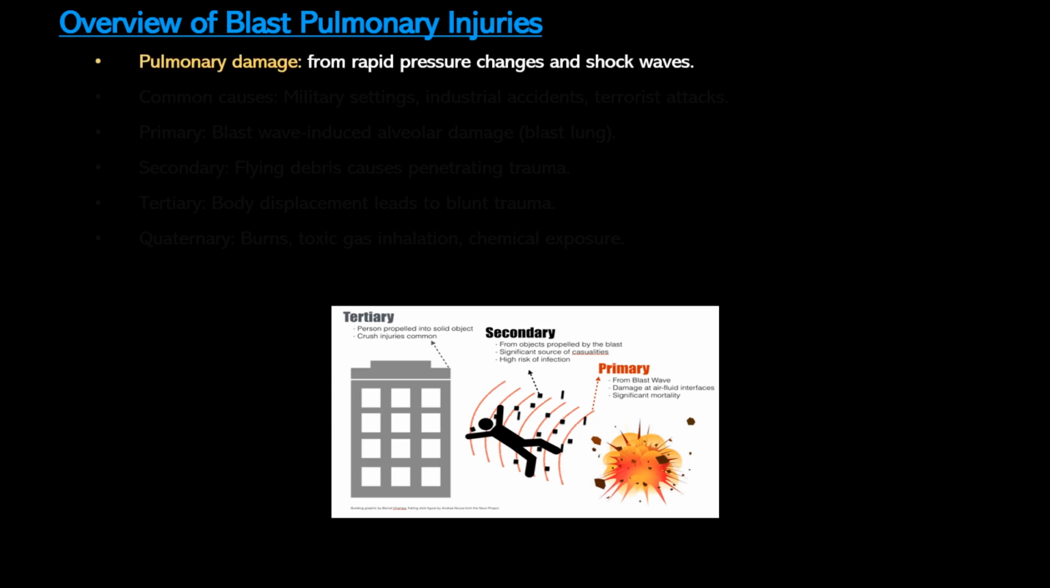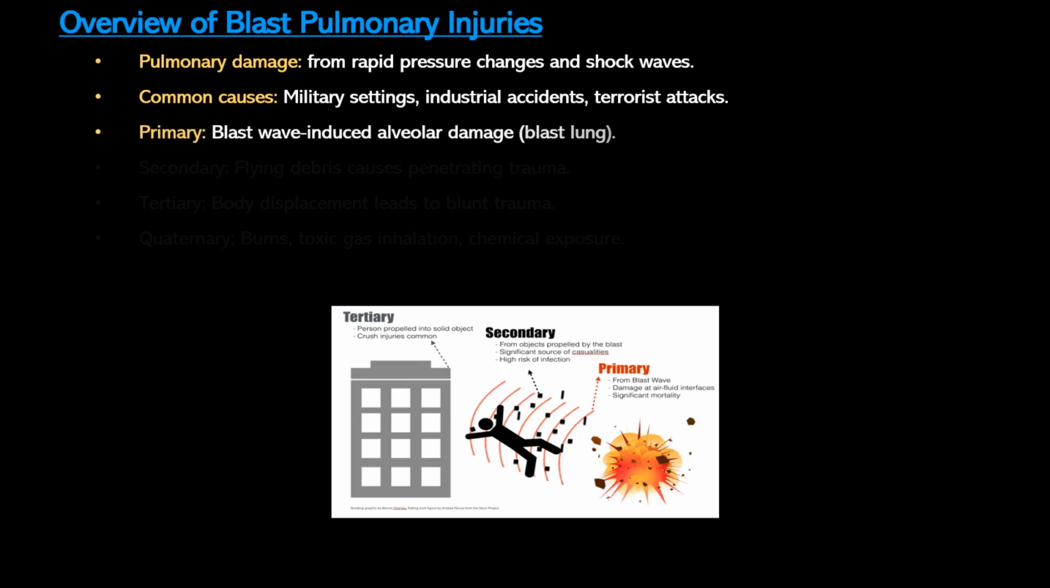Blast injuries to the pulmonary system occur when explosive events generate rapid pressure changes and shock waves. These injuries are common in military, industrial, and terrorist contexts where explosions cause significant damage to the chest and lungs. Blast injuries are categorized into four types. Primary injuries, caused by the blast wave, directly damage the lung, often leading to blast lung, which includes alveolar rupture, pulmonary contusions, and ventilation perfusion mismatch.